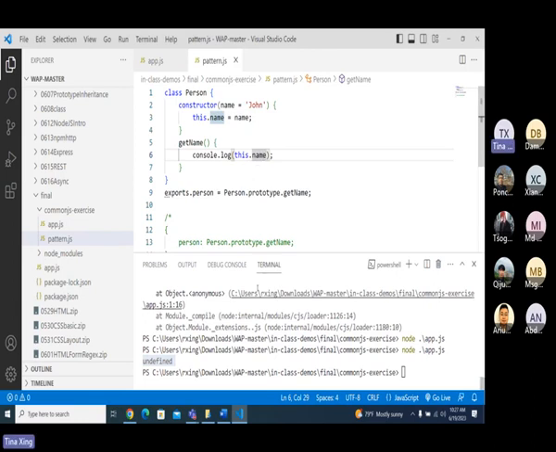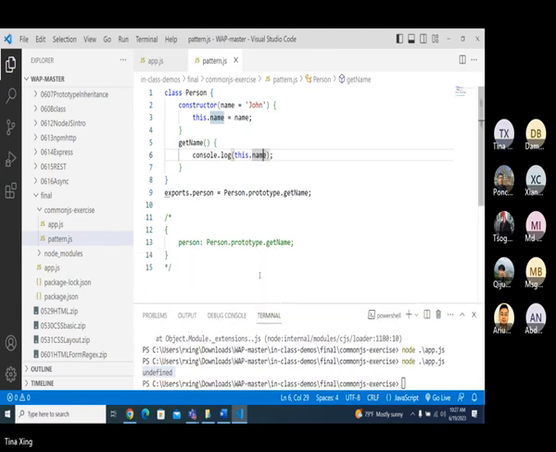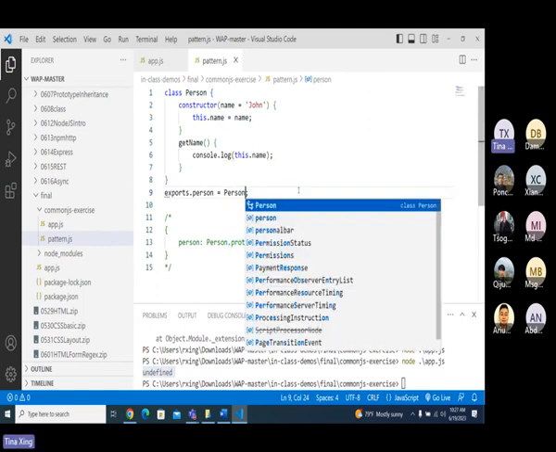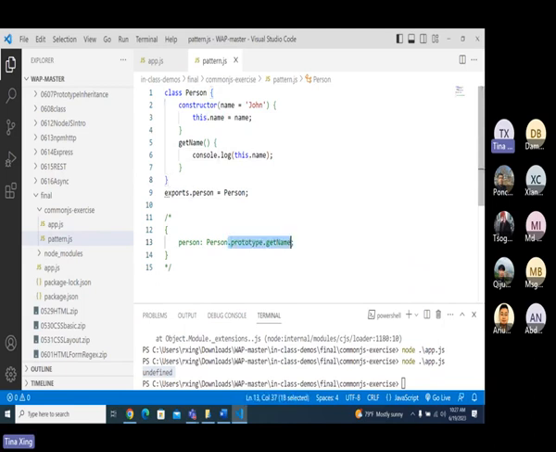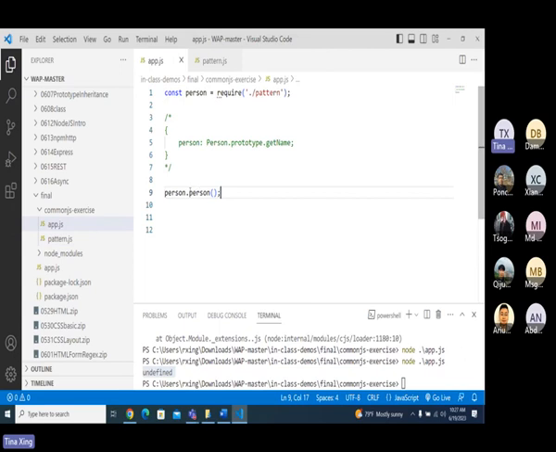Any other case you want to test? Exporting person instead of an object. Class. Yes, this one is a class. Got me? So this one will represent what? Sorry, my bad, this one is a class. So when I do person is this one, this person will become the class. Then you can do what?